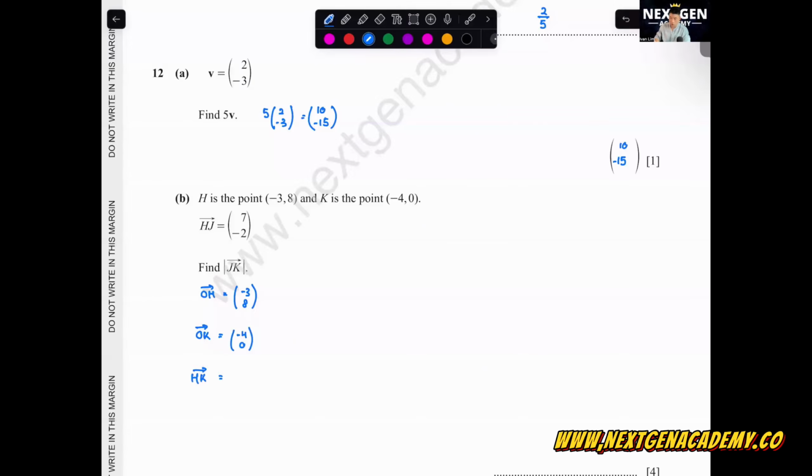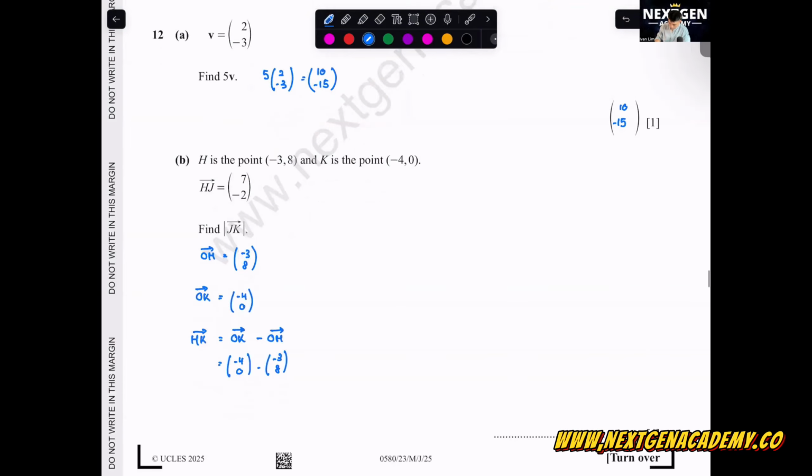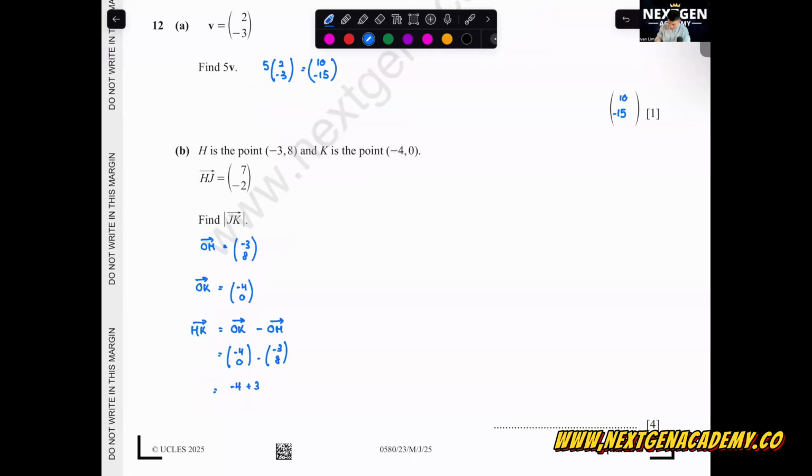Do you all remember how to create a vector from position vectors? If you have two position vectors, you take the second alphabet minus the first alphabet. Please remember this formula. So this will become negative 4, 0 minus negative 3, 8. Be very careful with the symbol here. So minus 3 will become plus 3, and 0 minus 8, so here will become negative 1, negative 8. Just double check the symbol. Everyone okay with constructing HK?